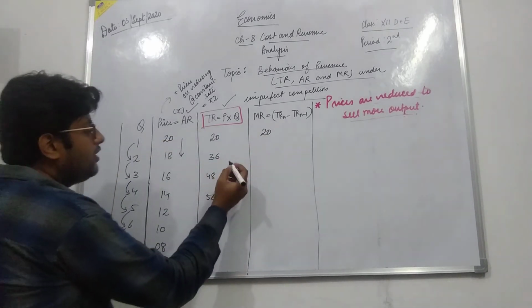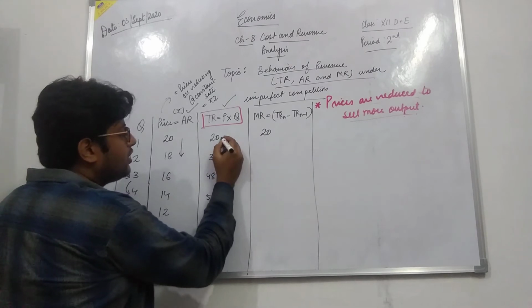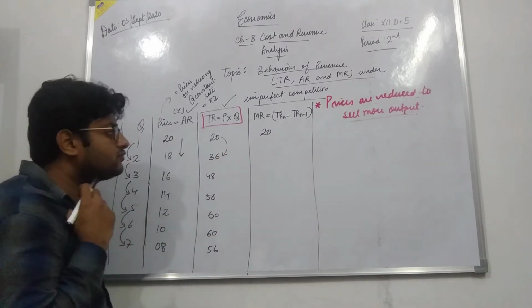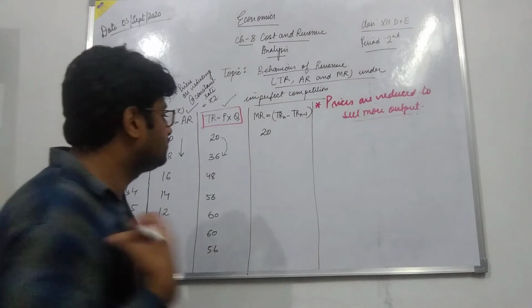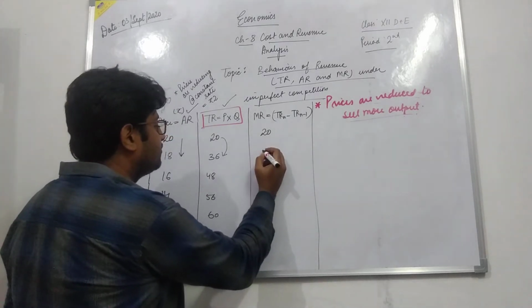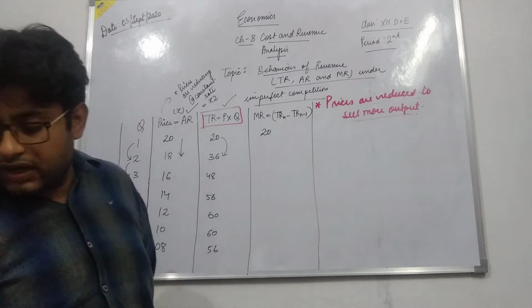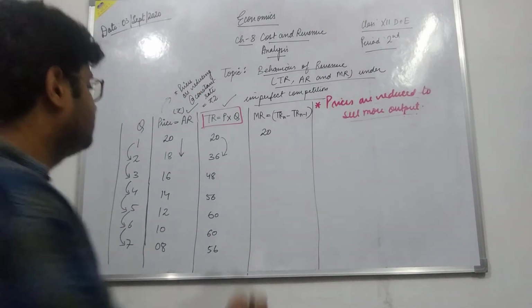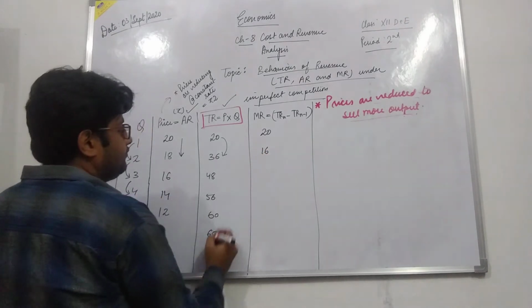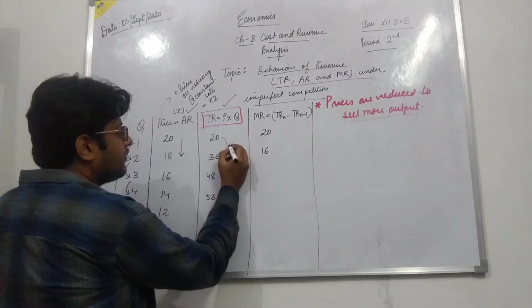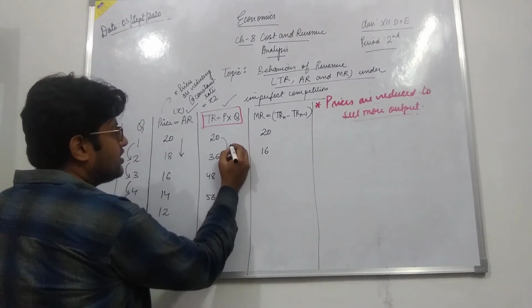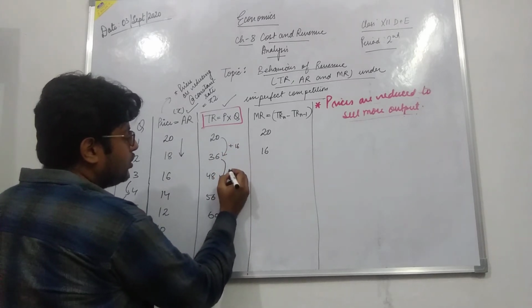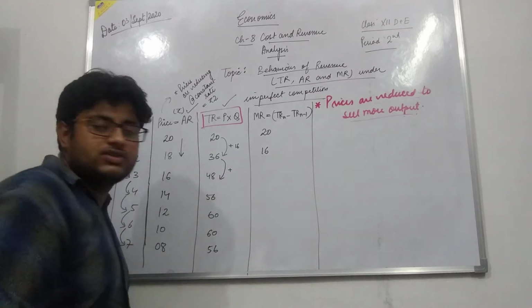Now, at the second unit, what is the change? The change is 16. Okay, here the change is 16. The total revenue has increased by 16. Here the total revenue has increased by how much?